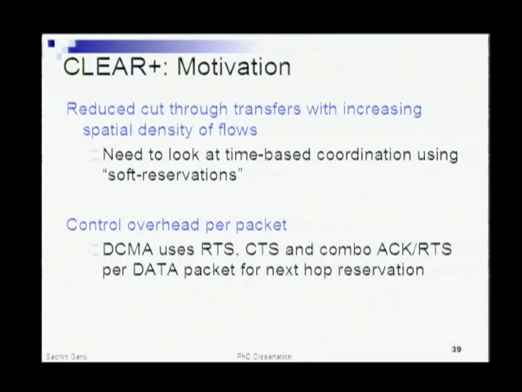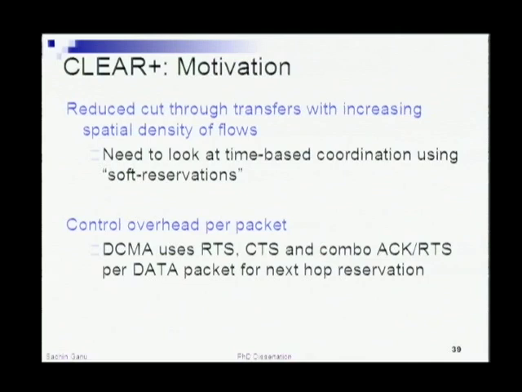So we argue that, first of all, in order to address the case where you have a higher spatial density, you definitely need some kind of time coordination of the flows. So instead of having the MAC do this, let's make the design a little simpler. Since route lookups are already doing an end-to-end establishment of the path, because it has to do a route discovery across the network and then establish some kind of soft state at the intermediate nodes, because the intermediate nodes will record an entry for that particular path, there is already some state maintenance going on when you do a route request.